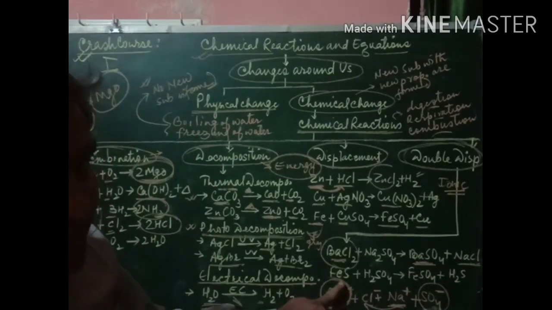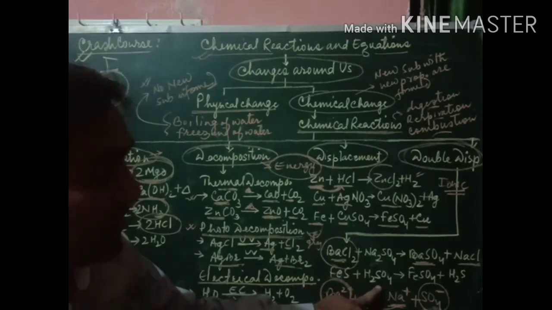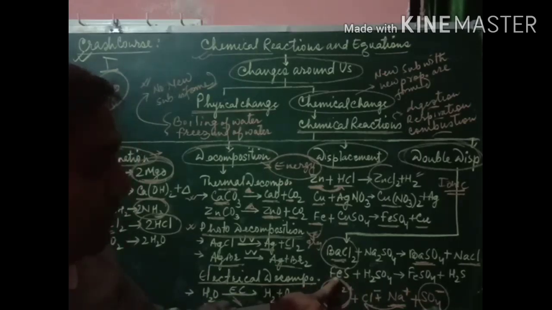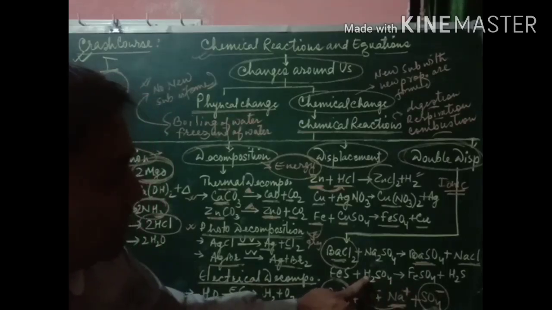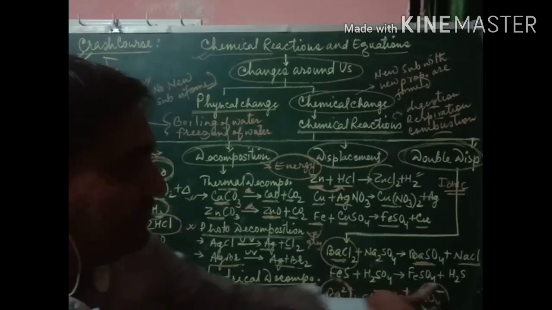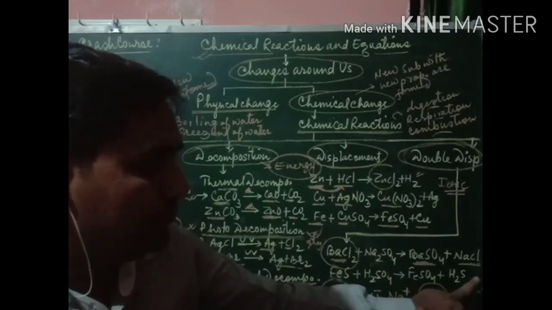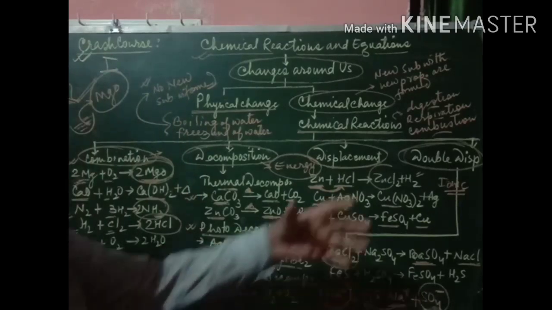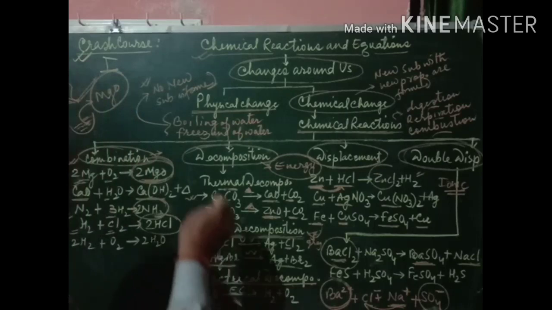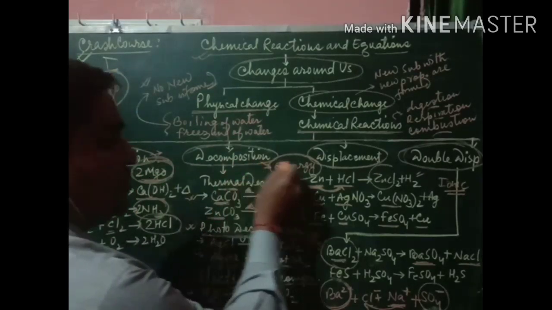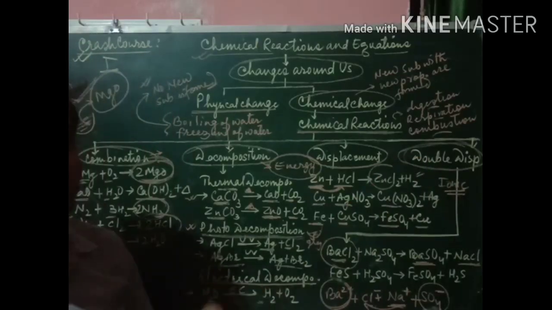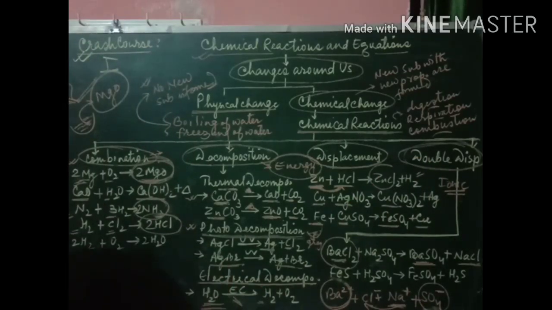Similarly, FeS, ferrous sulfide, when it reacts with H2SO4, Fe combines with SO4, so FeSO4 is formed, and hydrogen combines with sulfur, so hydrogen sulfide gas is formed. In this way, this is the small recap of the chapter, where you can see in a quick view what the combination reaction, decomposition reaction, displacement, and double displacement reactions are.